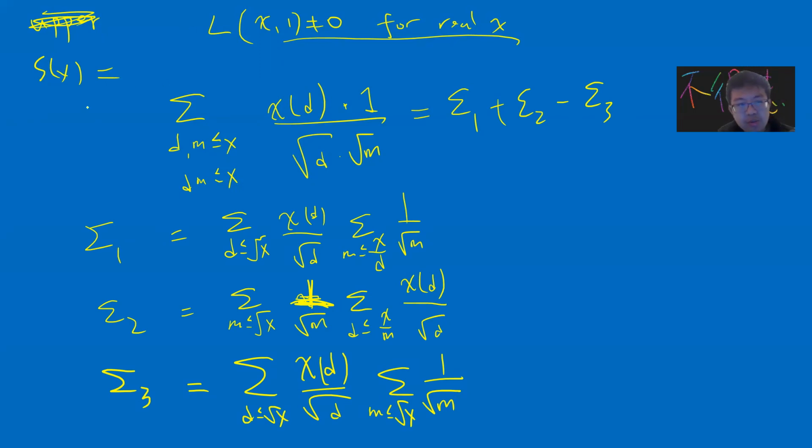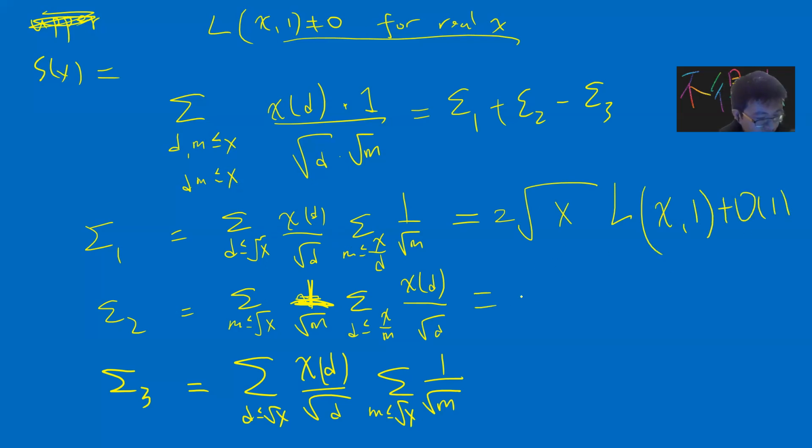Okay, so our goal is to show that if you assume that this guy is 0, then you get a contradiction. Okay, so let's quickly do this. Very simple calculation: sigma 1 will be, you can prove, 2 square root of x L(chi, 1) plus O(1). Okay, this guy you can prove. This guy you just do the same thing, right? Okay, so let me just skip the detail.